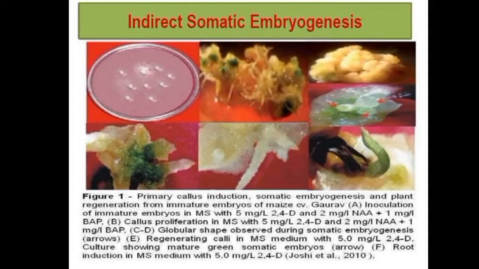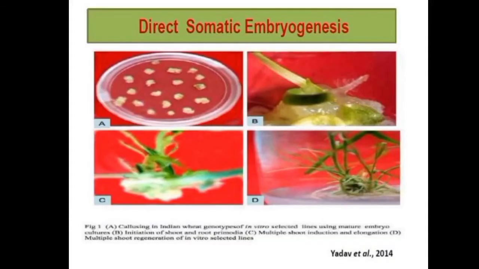Okay, so in indirect somatic embryogenesis, taking the leaf explant, we have to set it for callus formation, and then on the callus the embryo is formed. Okay, then there is shoot regeneration and shoot elongation, then roots are formed, then we will get plantlets, and we can transfer them to the pots. So this is the difference between direct and indirect embryogenesis.